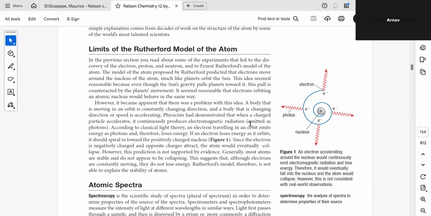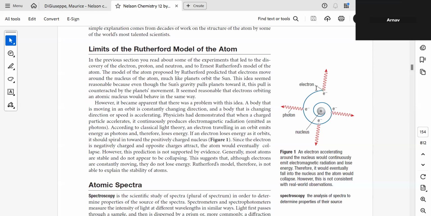But when it comes to the atom, we have the nucleus and we have the electron. The difference between the planetary system and the nucleus and the electron is that these are charged. The nucleus is charged and electrons are charged, right? Am I clear? The sun is not charged, the earth is not charged.